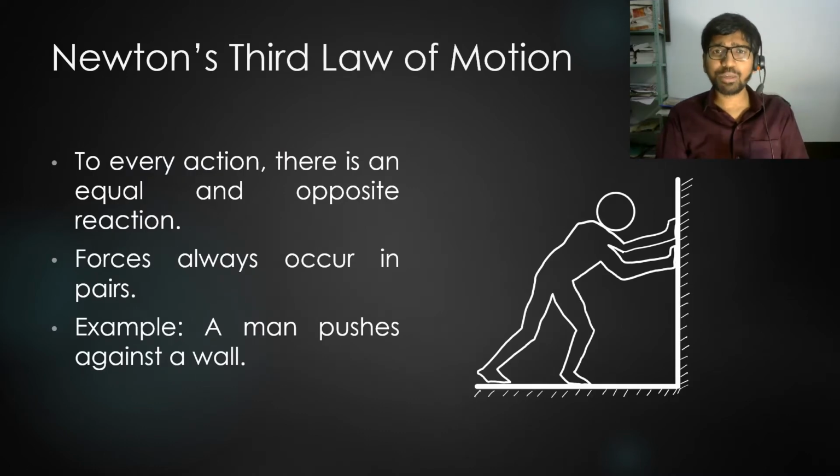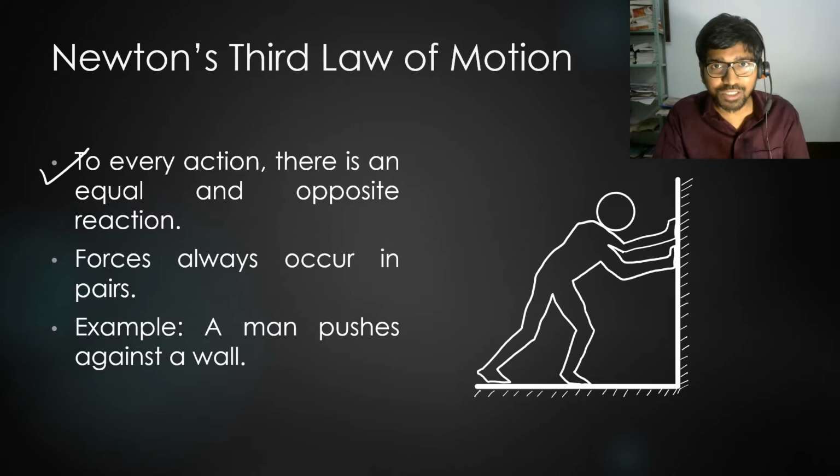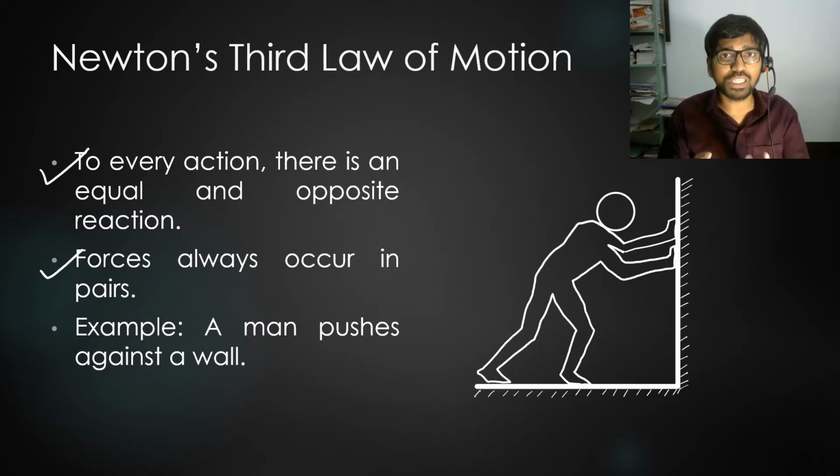You might already be familiar with Newton's third law of motion, which states that to every action there is an equal and opposite reaction. And the language of this law is so beautiful and crisp that it has found meaning beyond the realm of physics. But as far as physics is concerned, this law basically means that forces always occur in pairs, and both such forces will always be equal in magnitude and opposite in direction.